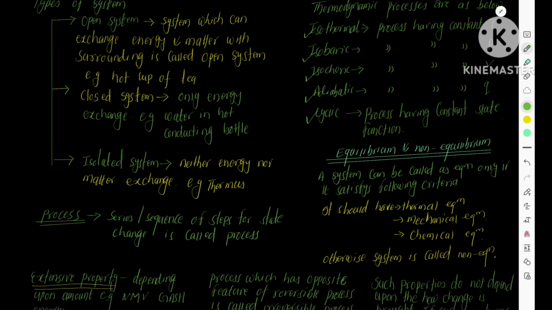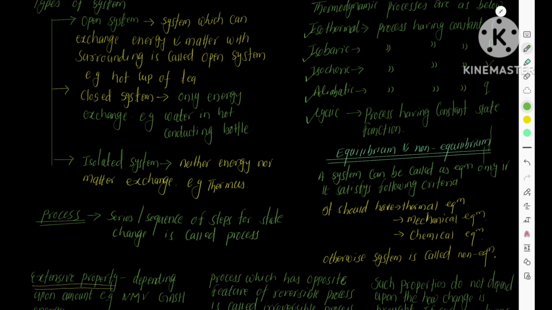Equilibrium and non-equilibrium. A system can be called equilibrium or non-equilibrium if it satisfies the following criteria: mechanical equilibrium, thermal equilibrium, and chemical equilibrium. For a system to be in mechanical equilibrium, every part of the system should have the same pressure.